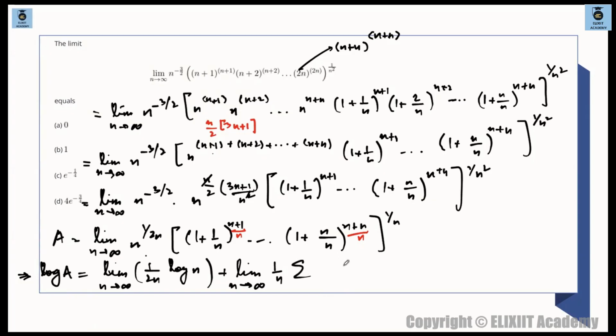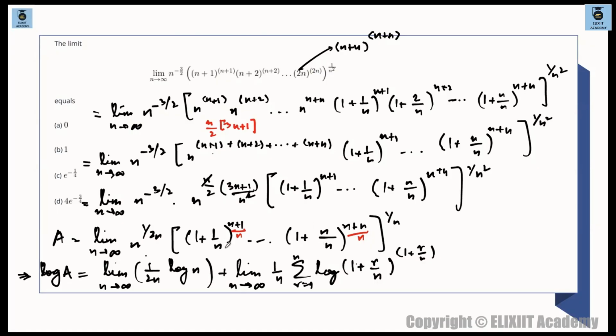The summation will be the summation of log of a plus log of b plus log of c and so on, so that comes into the summation. So we get summation of log of 1 plus r by n, the whole to the power of 1 plus r by n, do you agree? r is going from 1 to n. Is this clear? Why have we done this step?